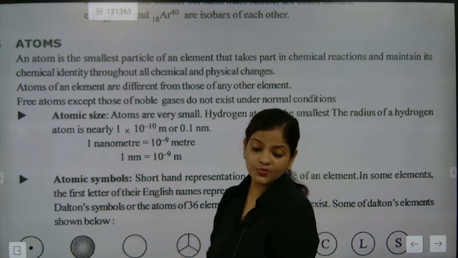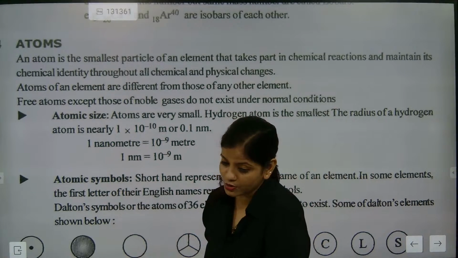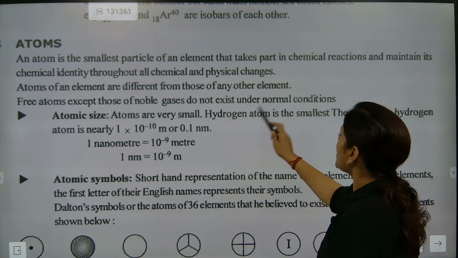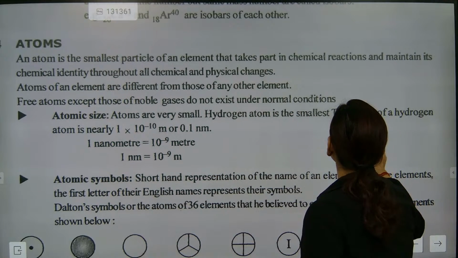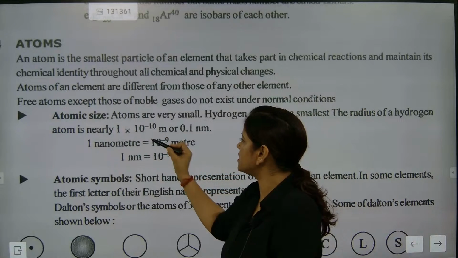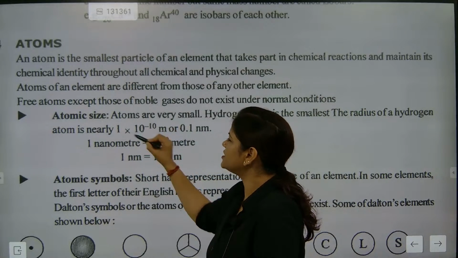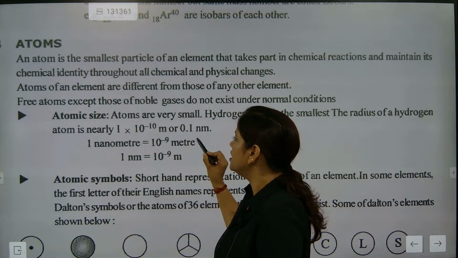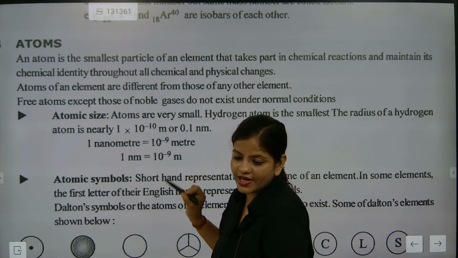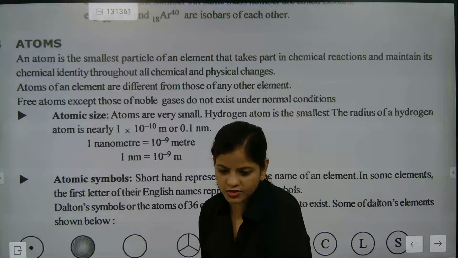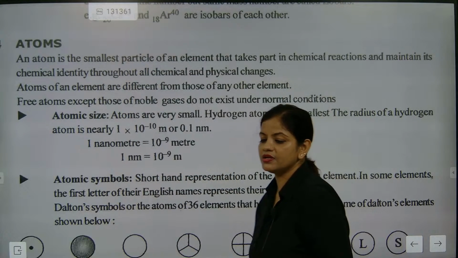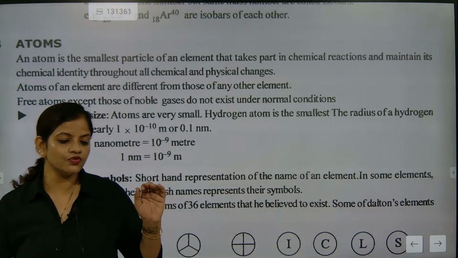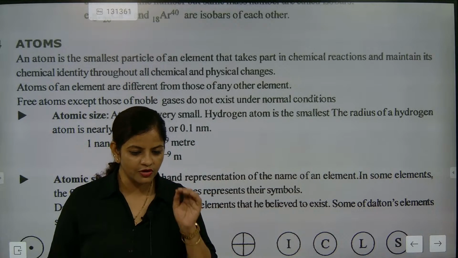So we need to talk about the atomic size also. Here, the hydrogen atom is the smallest. The radius of the hydrogen atom is nearly 1 into 10 to the power minus 10 meter. That is, 0.1 nanometer is the size. That is also one of the most important things we must not forget.